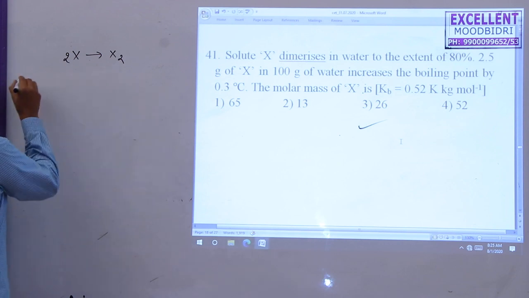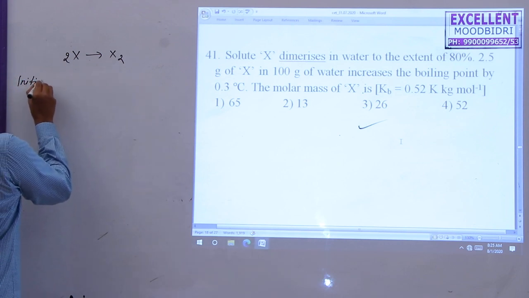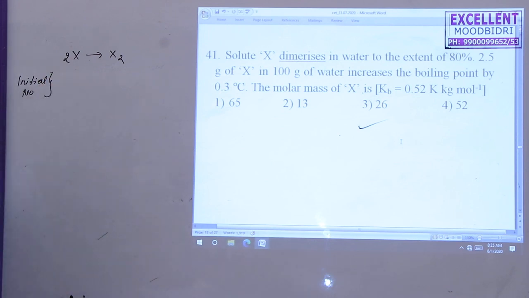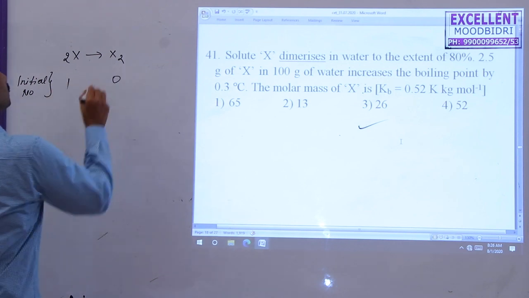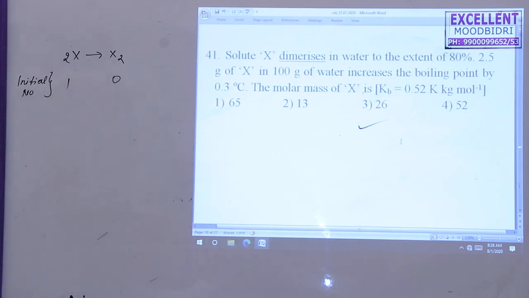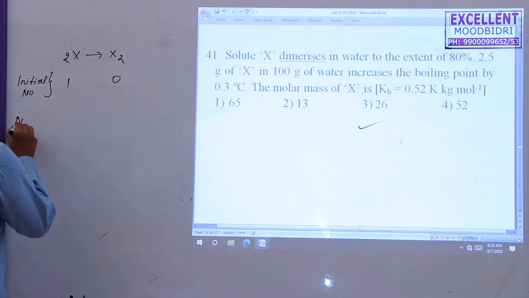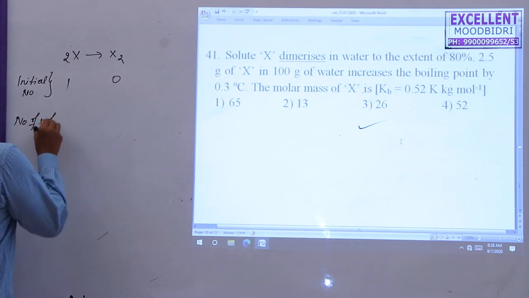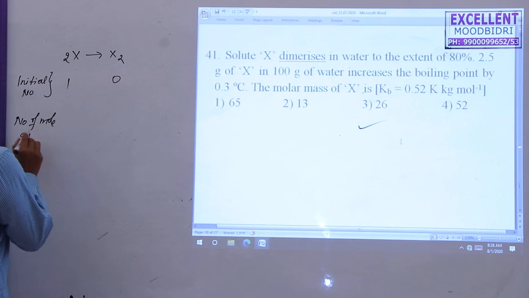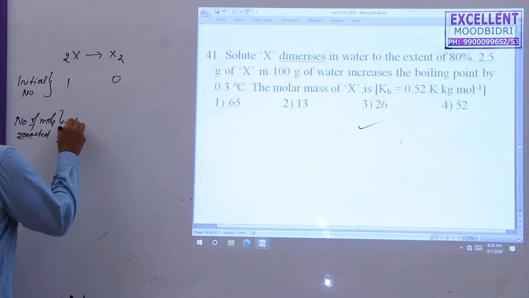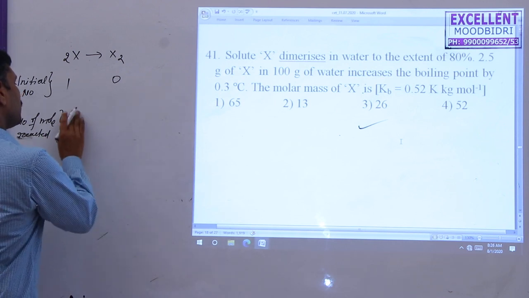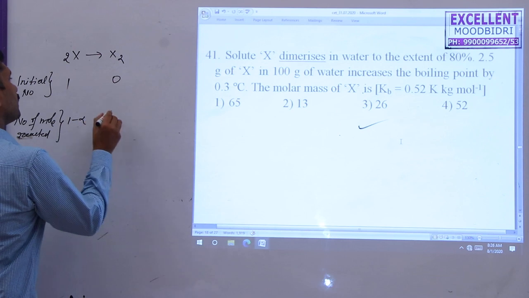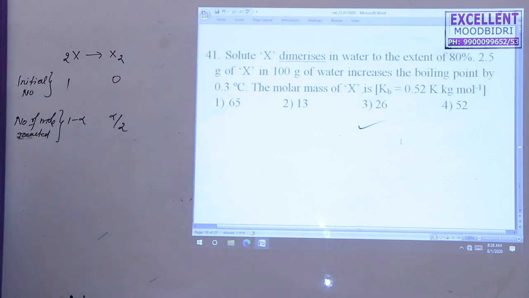The initial number of moles is taken as 1, and here 0. Next, the number of moles associated is alpha. Otherwise I can write directly 1 minus alpha, and alpha by 2.